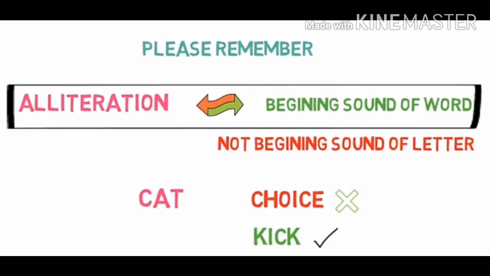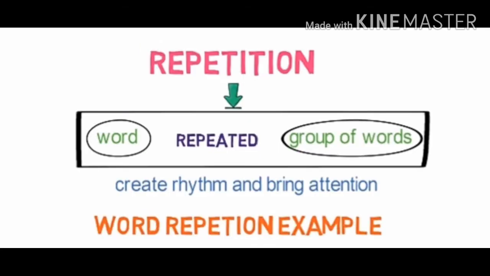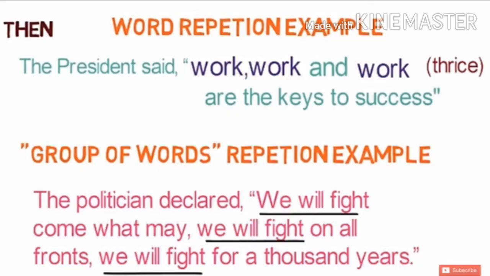Let us quickly revise about these 2 figure of speech. Firstly, it was repetition. Repetition is a figure of speech where a word or group of words are repeated. We saw the examples where the word is repeated and some of the examples we saw where the group of words are repeated.